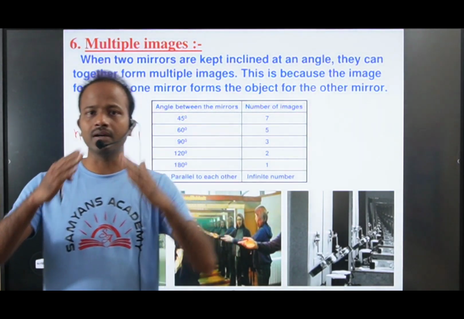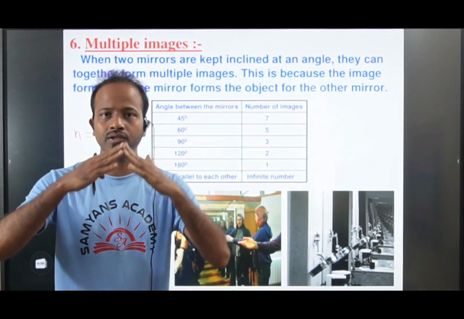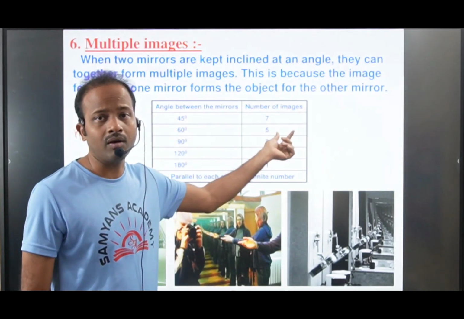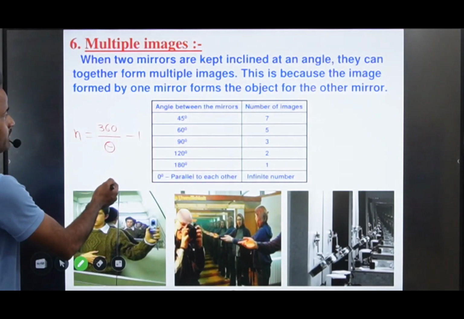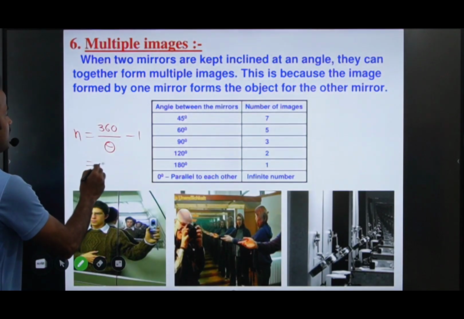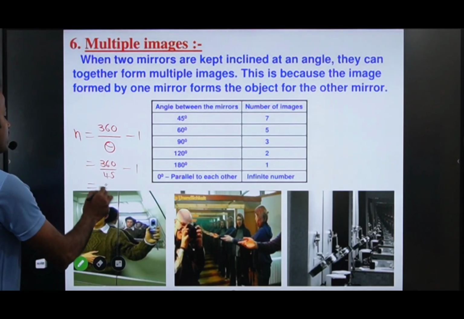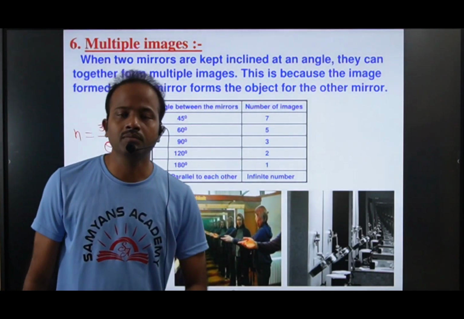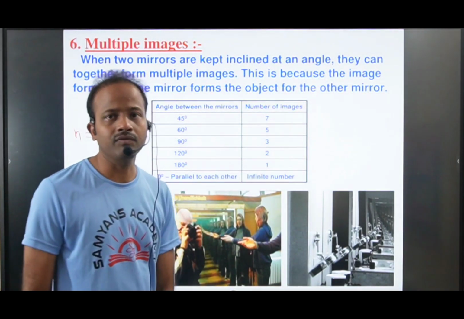When you place two identical mirrors inclined at 45 degrees to each other, how many images can form? 7 images we can see. Now 360 by 45 minus 1. 360 by 45 you will get 8 here. 8 minus 1 is how much? 7. Similarly, when you place the mirrors at 90 degrees to each other, how many images can form?